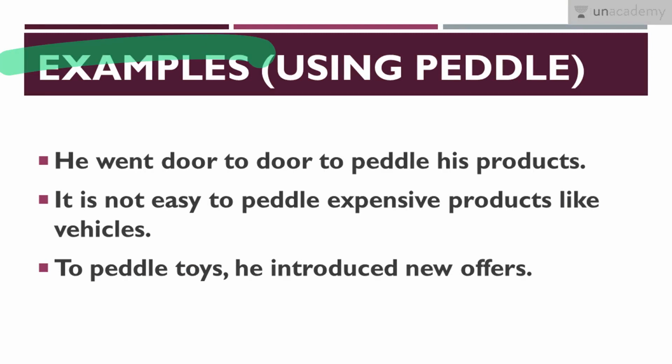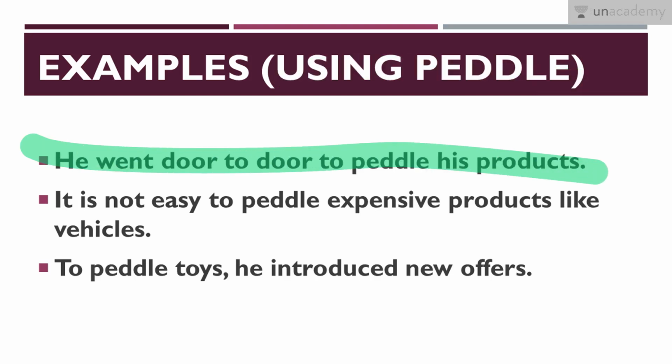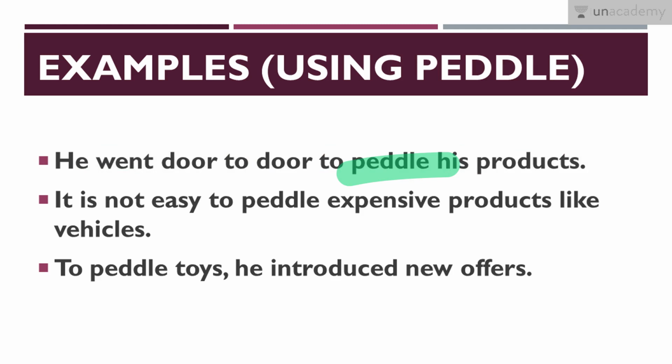Now, we have some examples that are using the word peddle, which means to sell something by going home to home or door to door. First is, he went door to door to peddle his products. So this means he went door to door to sell his products.